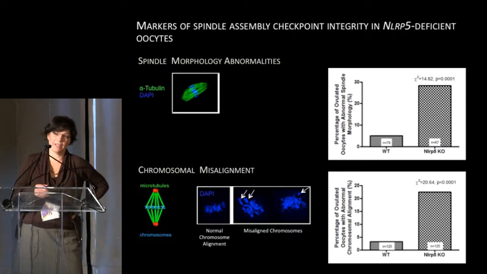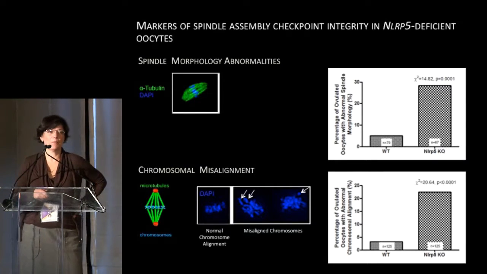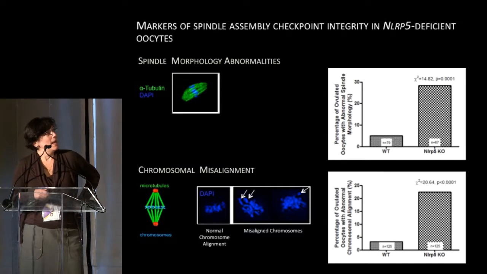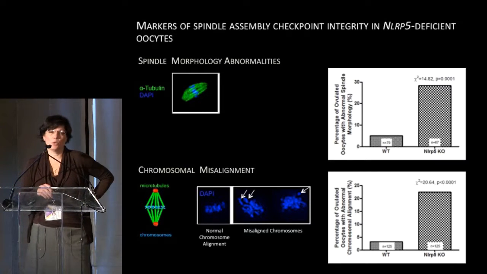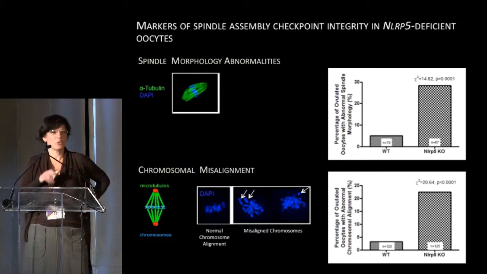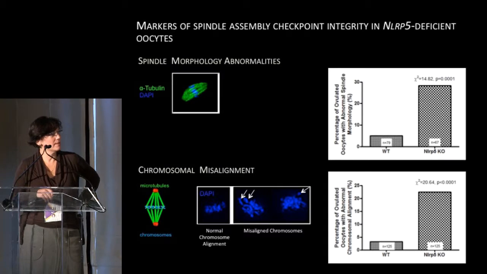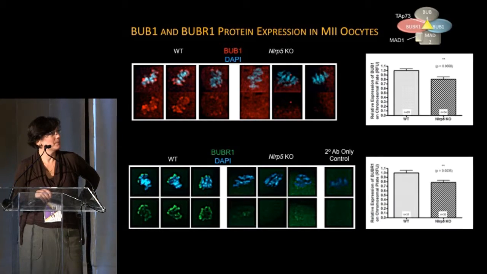So if it localizes to kinetochores, does it have any phenotype that relates to spindle problems? A normal nice spindle would be shown as a barrel-like structure with chromosomes aligned, and voila, in a lot of the mutants we find a completely messed up, non-bipolar spindle with scattered chromosomes, in about 30% of all oocytes. This is similar to chromosomal scattering as well. Normally, I call these M2 oocytes brush-like, toothbrush-like structures. However, in the mutants, the chromosomes are scattered all over the place.